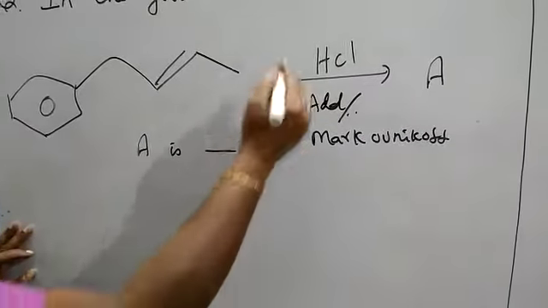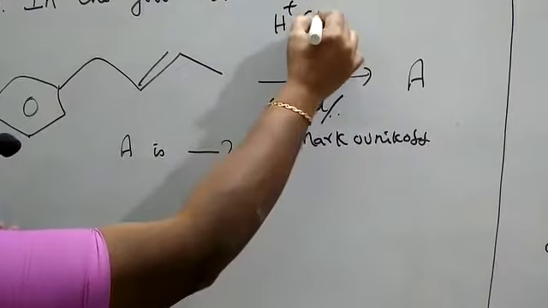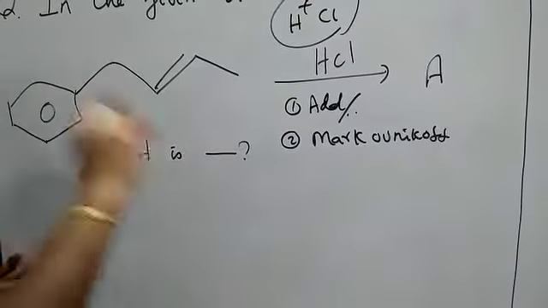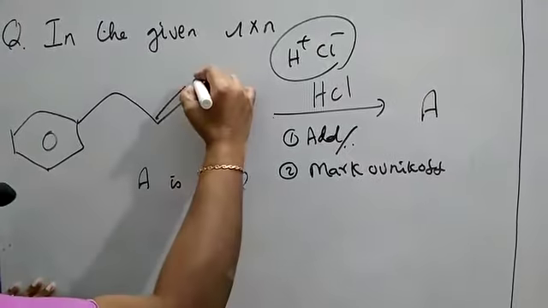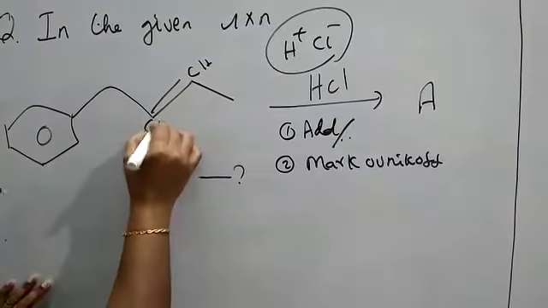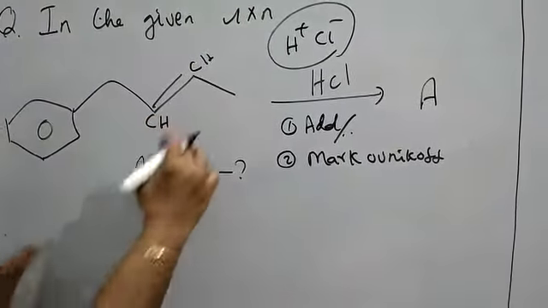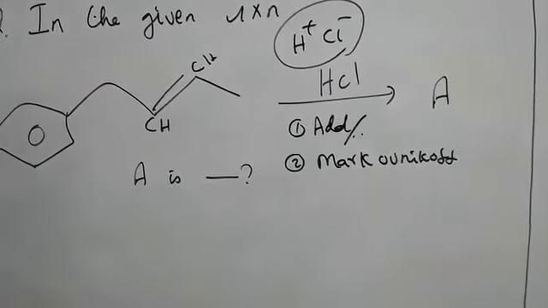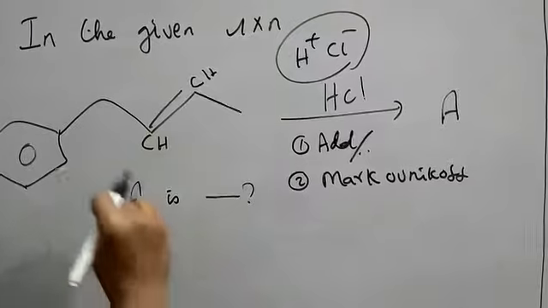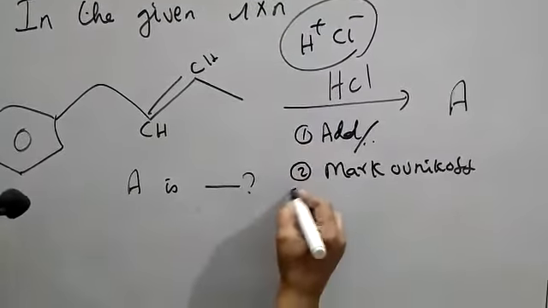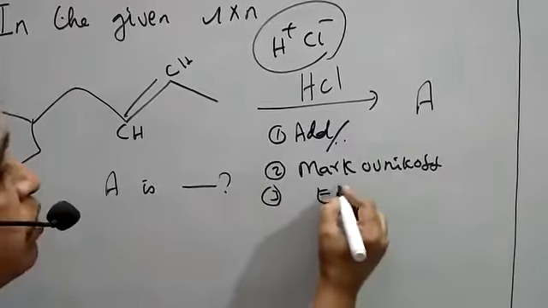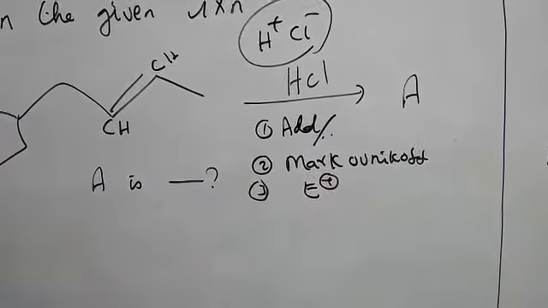According to the Markovnikov rule, the negative part of the addendum attaches to the carbon which has fewer hydrogens. Here you have CH, and here also CH, so both the hydrogens are the same. Next point, the mechanism: it follows the electrophilic addition reaction.